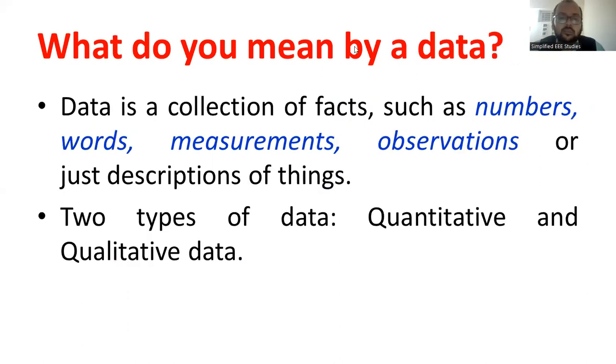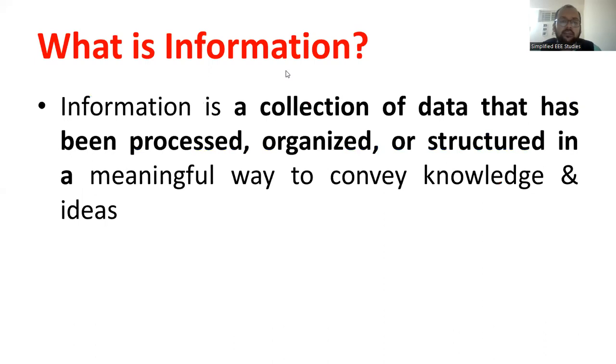So what is the meaning of data? For example, you can see a fact. It's a group of facts such as numbers, words, measurements, observations, etc. These are groups of data. Basically, we call it raw data. Two types of data are available. One is called quantitative, another is called qualitative data. A set of numbers we call quantitative. If I talk about qualitative data, age and gender are generally called qualitative data.